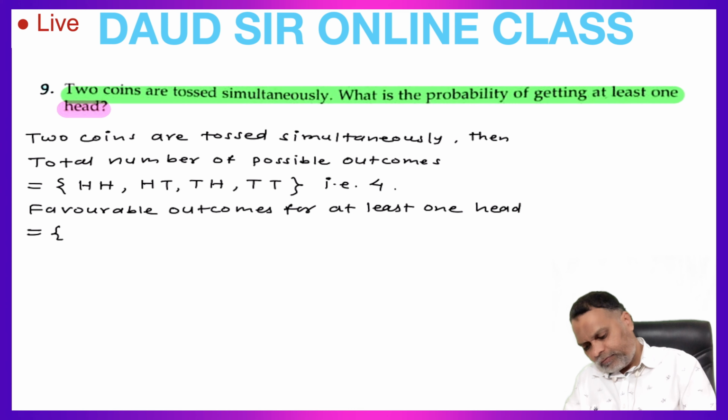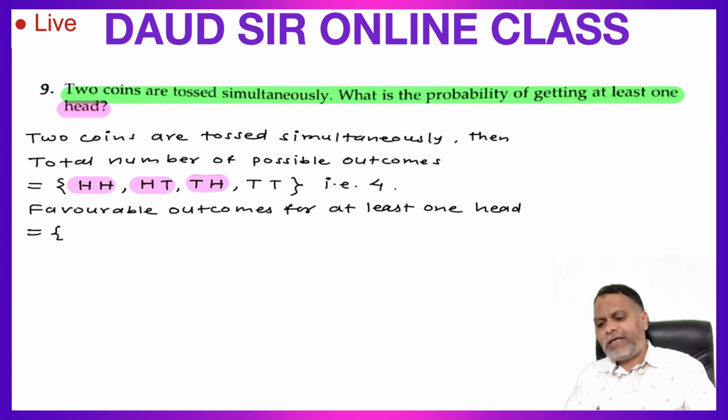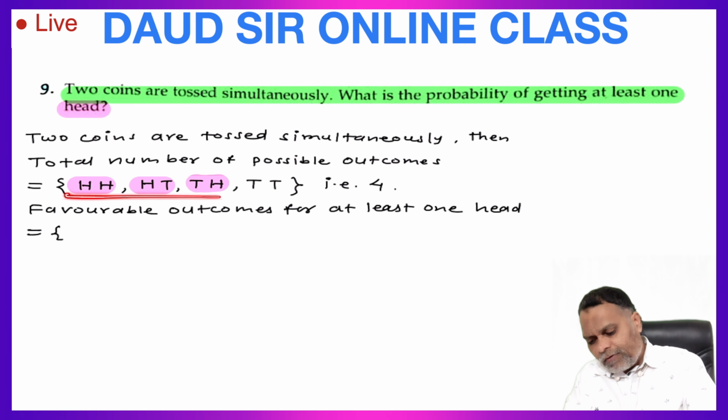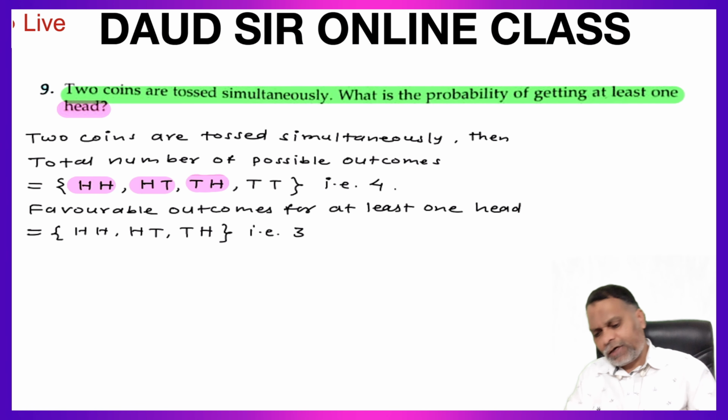Here HH, here at least one head, here also at least one head, here also at least one head, but here no head is there. So for at least one head, these three cases we can take: HH, HT and TH. That is three possible outcomes for at least one head.